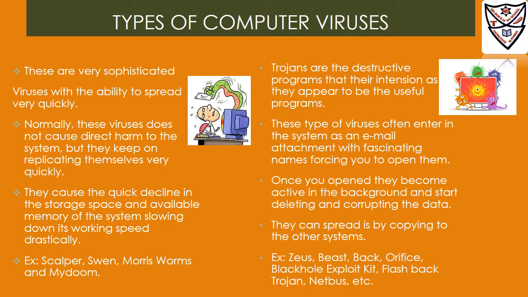Once opened, they become active in the background and start deleting and corrupting the data stored in the system. They are not self-replicating, and the only way they can spread is by copying to other systems. Example: Zeus, Beast, Back Orifice, Black Hole, Exploit Kit, Flashback Trojan, NetBus. These are the examples of Trojan virus.